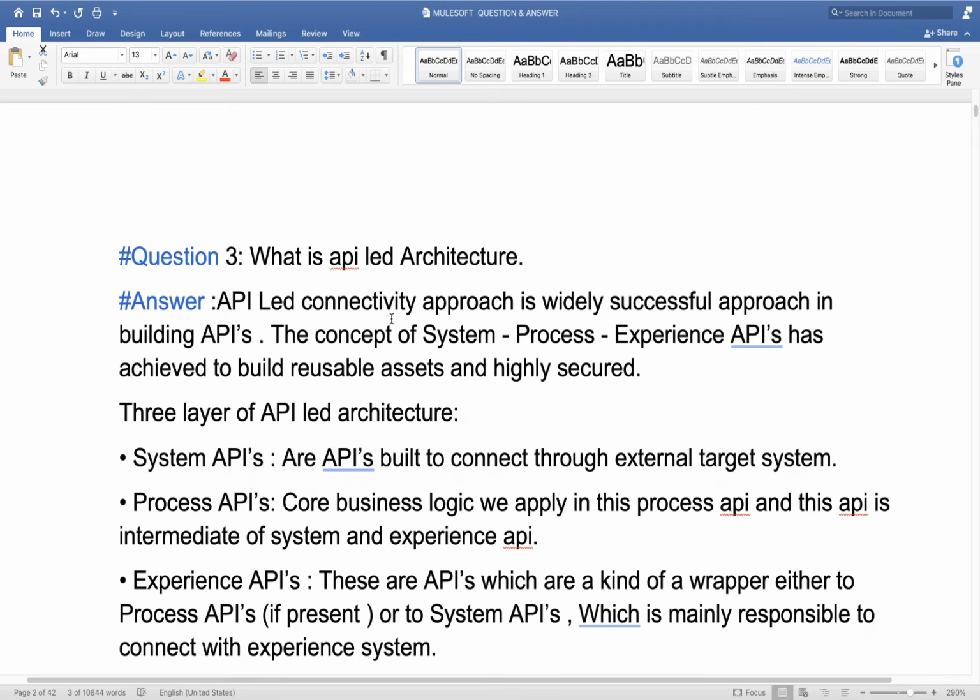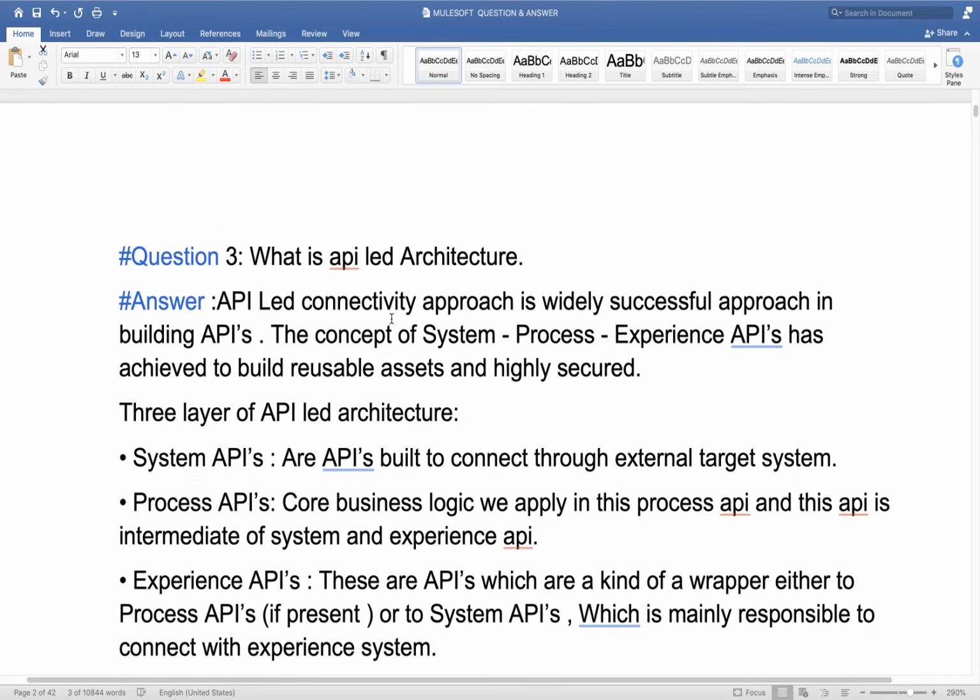In the system layer we develop APIs that connect with external systems. An external system can be anything: a database, Salesforce, a file system, or a third-party API. Whenever we want to connect with an external system, we should develop a system API. In a system API we generally don't put any business logic. We simply connect with the external system and it sends the response to the process layer.